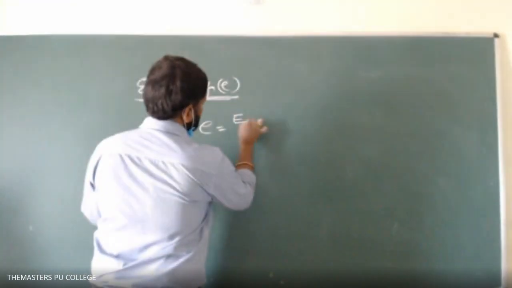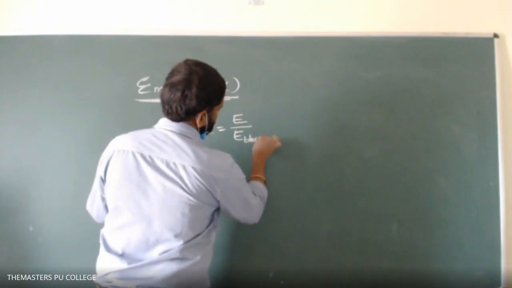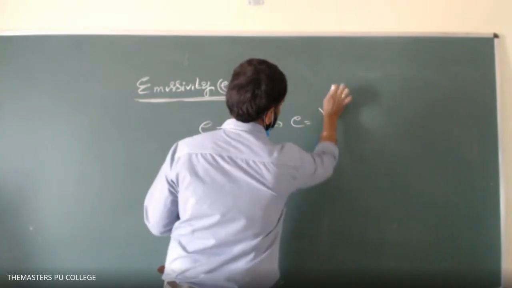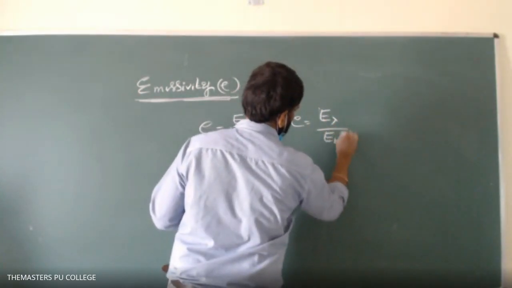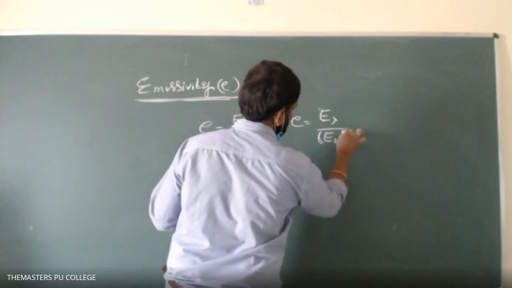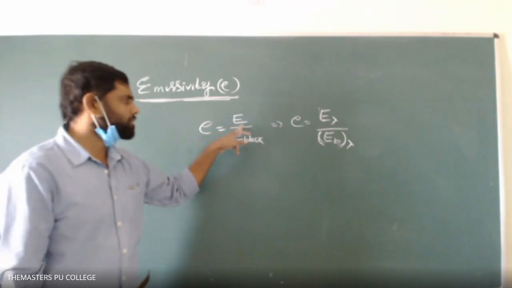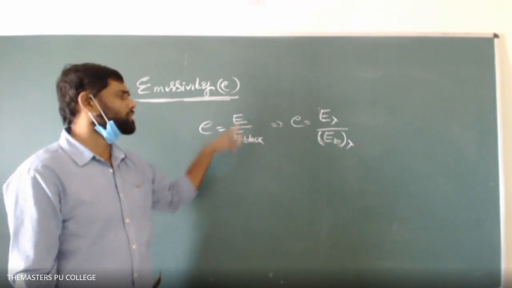So then we can write E divided by E black. Or else we can write E is equal to E lambda divided by E B lambda. So it is the ratio of energy emitted by a body to the energy emitted by a black body when both are at the same temperature.